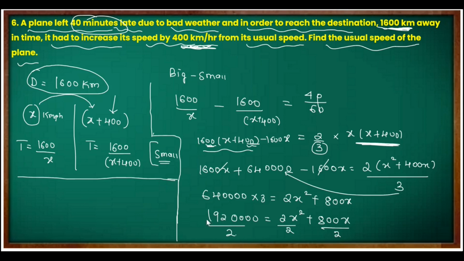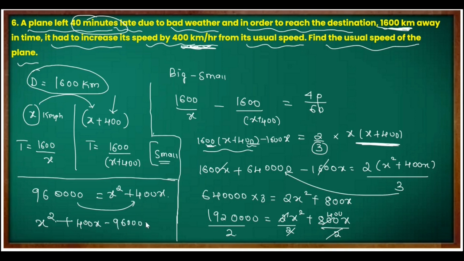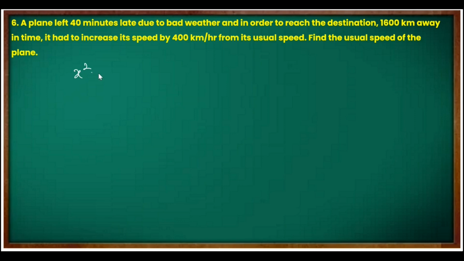Now if I divide this, then what will I get here? This will become 96 0000 equal to x square plus 400x, because these two will go. Shift the 96 0000 here, so the quadratic equation available is x square plus 400x minus 96 0000 equal to 0. Now let's go for the factors of this quadratic equation. So what is the quadratic equation? x square plus 400x minus 96 0000 is equal to 0.